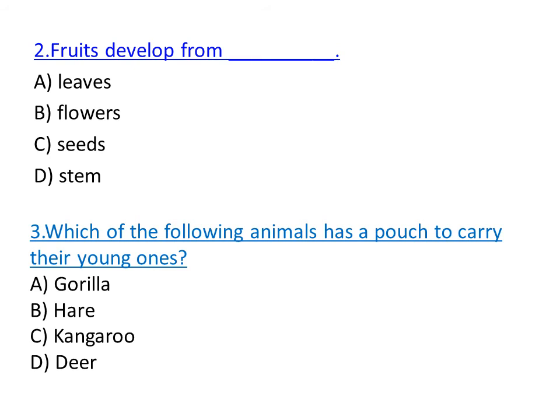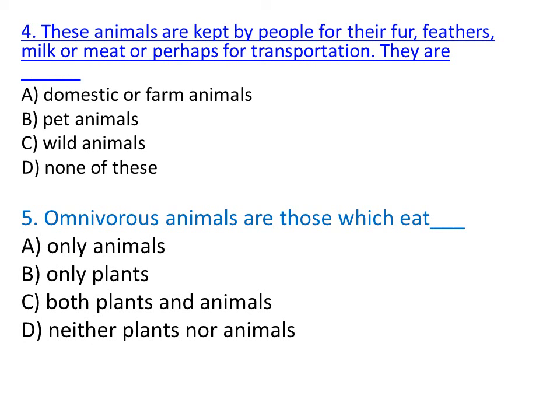Question 3. Which of the following animals has a pouch to carry their young ones? Options are gorilla, hare, kangaroo, deer. Question 4. These animals are kept by people for their fur, feathers, milk or meat, or perhaps for transportation.